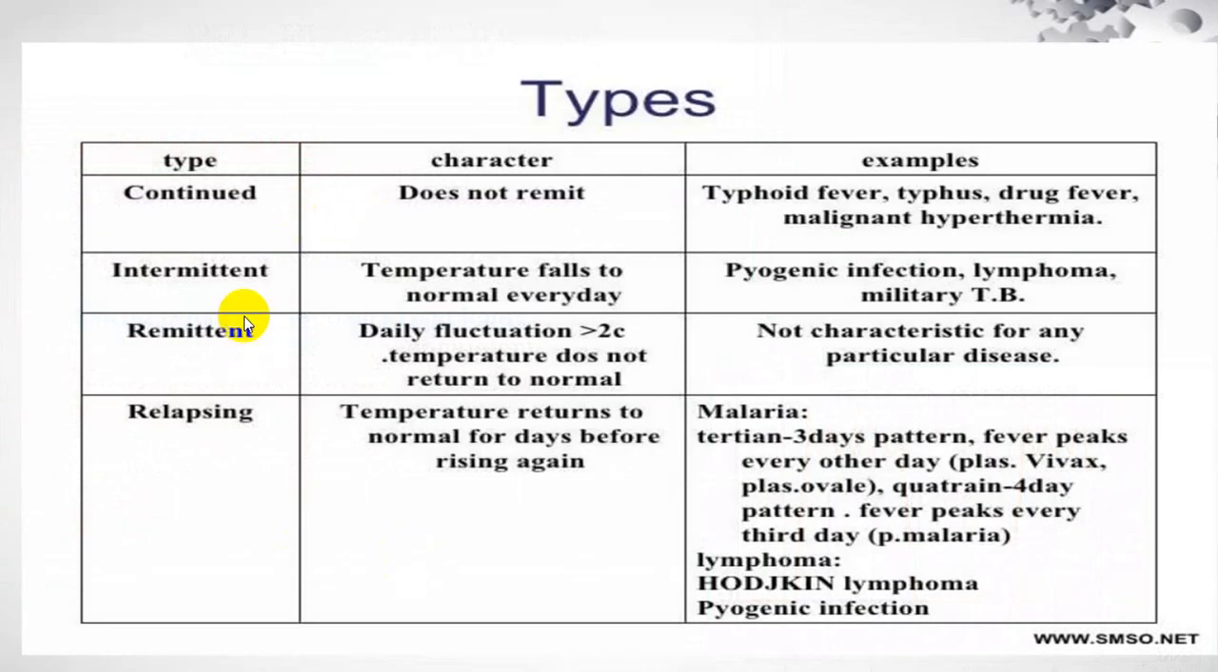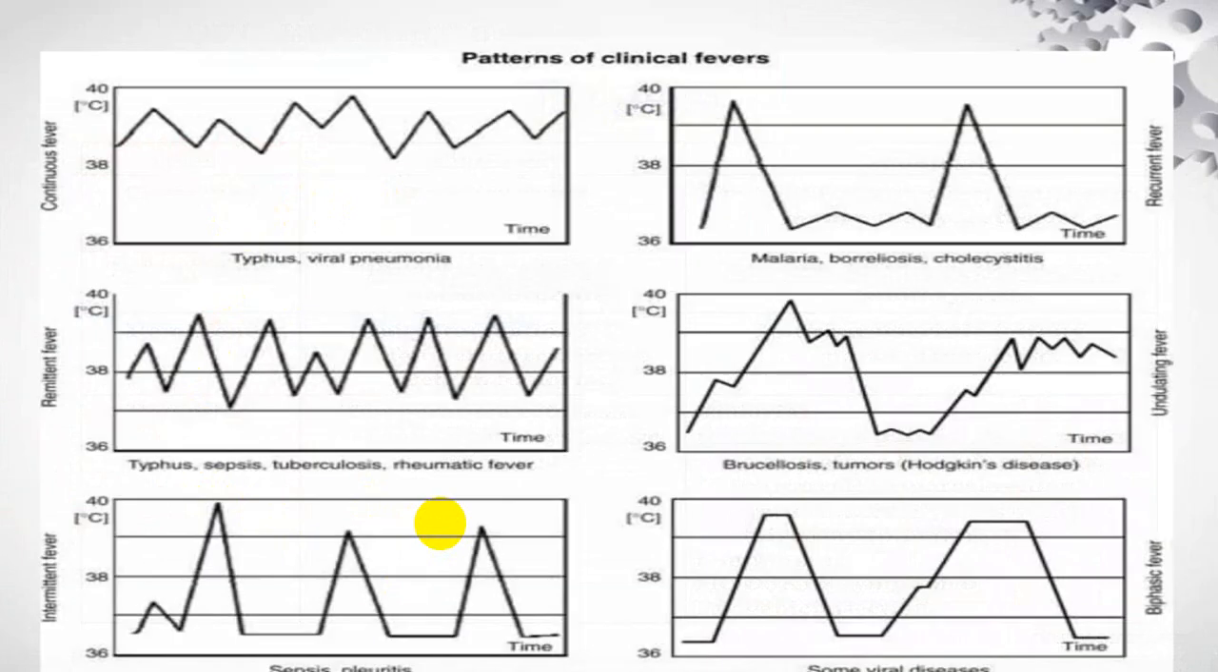We already discussed the continuous variety, intermittent variety, remittent variety, and relapsing variety. So I am skipping over this particular slide. At your leisure time, you can go through it. This is the classical continuous variety. This is the remittent variety. You can see it is fluctuating. Here the fluctuation is less than 2 degrees Fahrenheit. Here the fluctuation is more than 2 degrees Fahrenheit but does not touch the baseline.